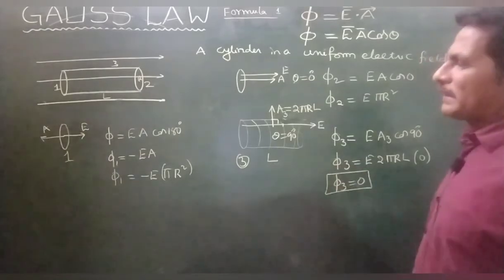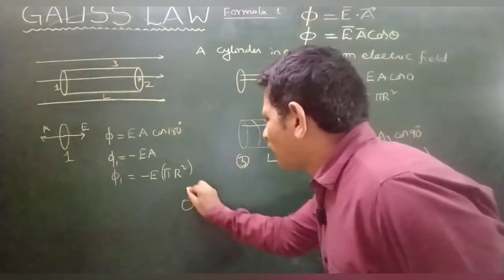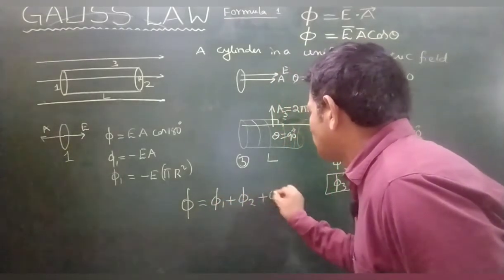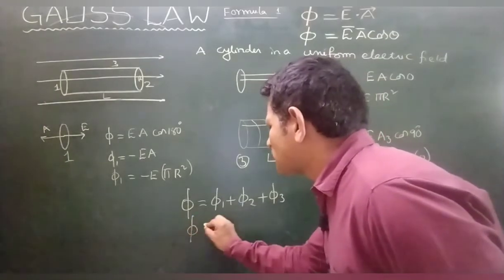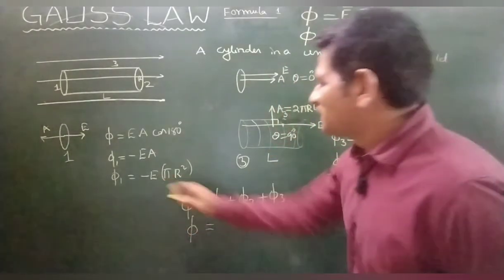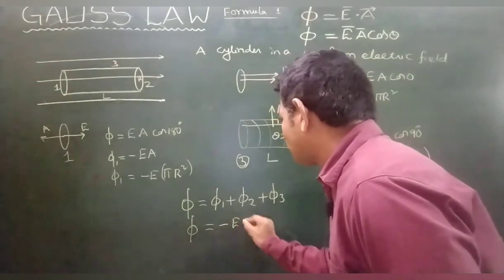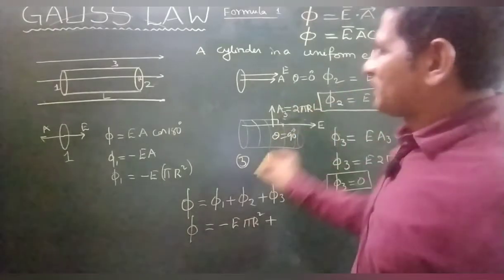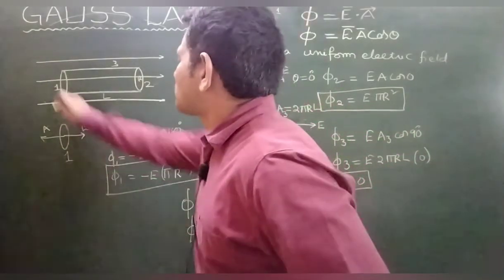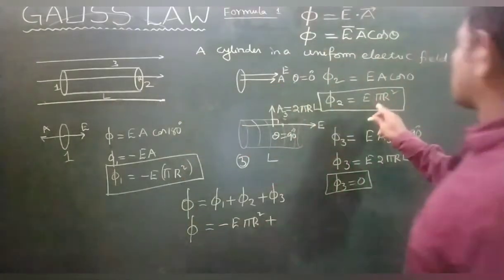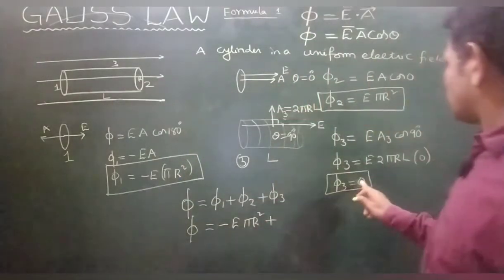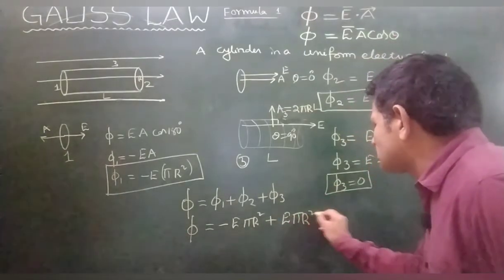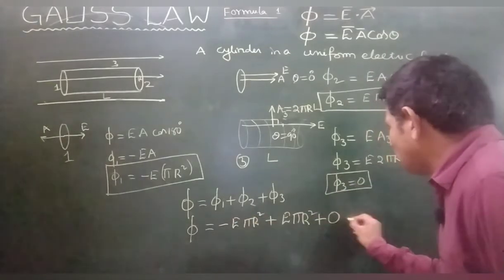The total electric flux phi is equal to phi 1 plus phi 2 plus phi 3. Total flux is minus E pi r square for the first area, plus E pi r square for the second area, plus 0 for the third area. Therefore the total will be 0.